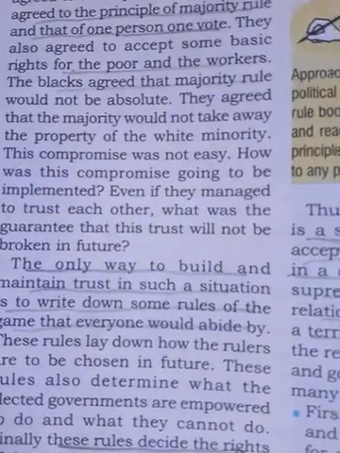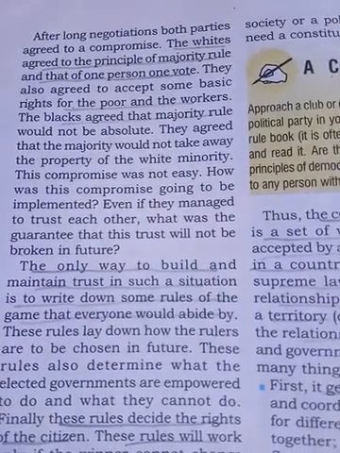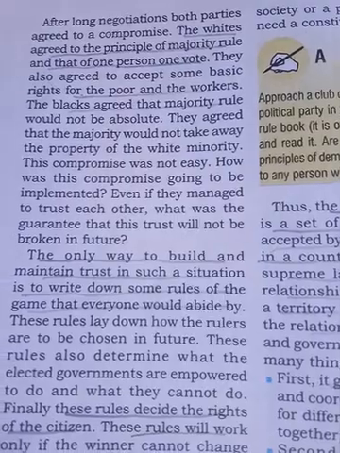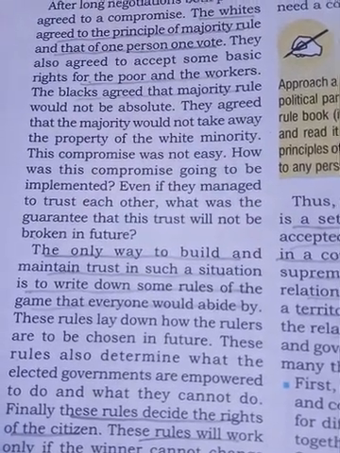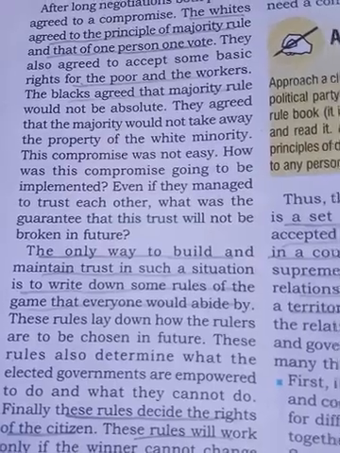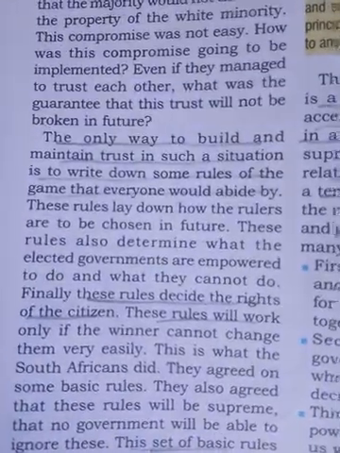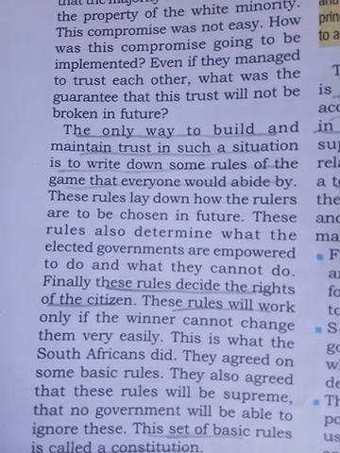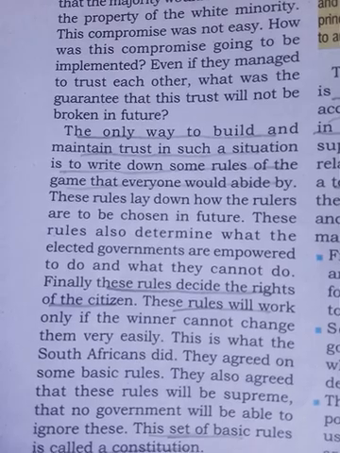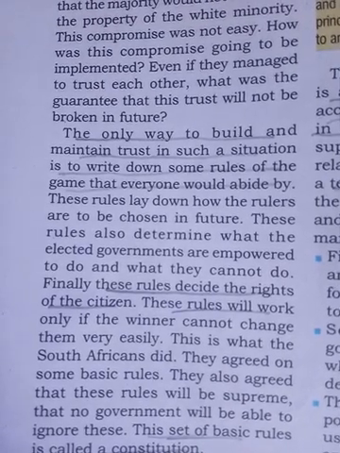Okay, they agreed the majority would not take away the property of the white minorities. That means they are safeguarding even minorities, even white people, even the poor, even women. Everyone is being safeguarded, and they want to keep equality. The only way to build and maintain trust in such a situation is to write down some rules of the game that everyone should abide by.